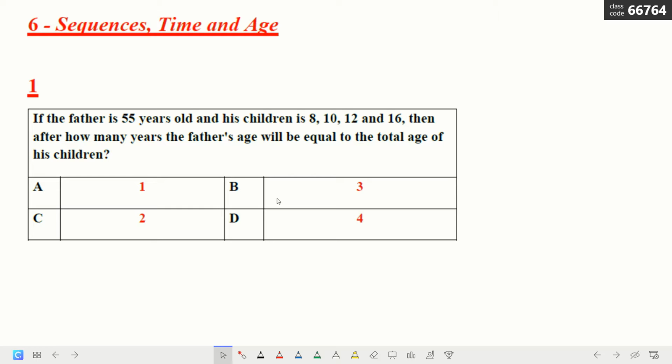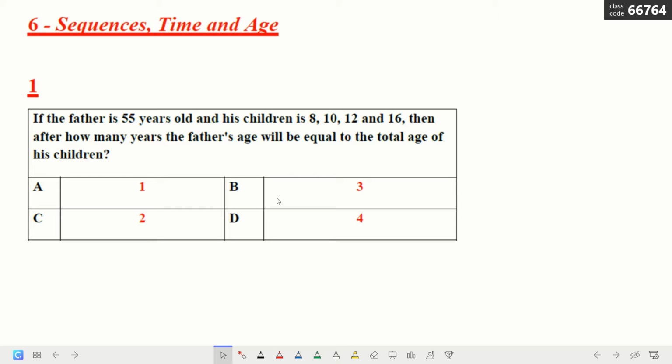If I add 1 here, it becomes 56, and all of this becomes 50. If I add 3 for each age, now this has become 11, this has become 13, this has become 15, this has become 19.